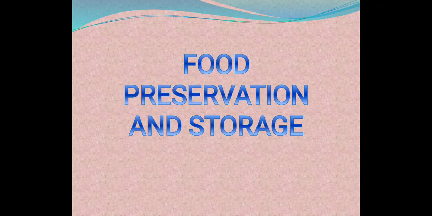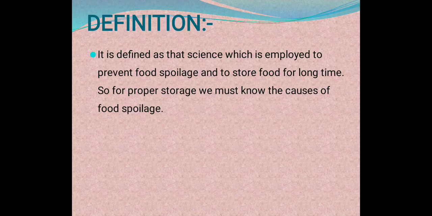So today we will discuss food preservation and storage. Definition: it is defined as that science which is employed to prevent food spoilage and to store food for a long time. So for proper storage, we must know the causes of food spoilage. Okay. So we will first see what preservation is.